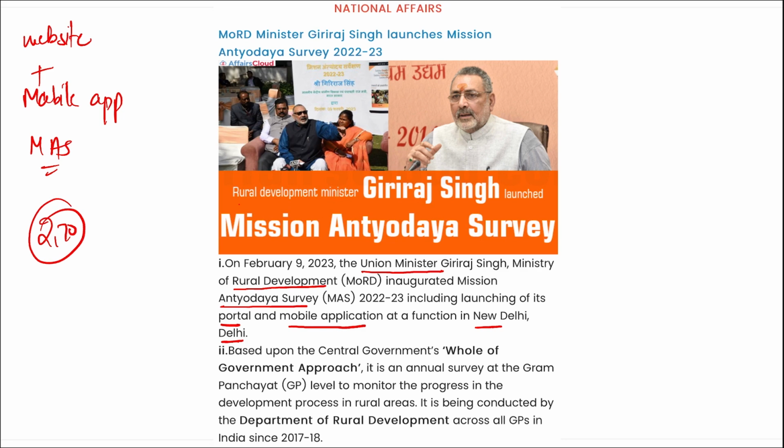Alright, highly important friends, mark this, that this Mission Antyodaya Survey was launched by whom? It was launched by Giriraj Singh, who is our Union Minister for Rural Development, and for this Mission Antyodaya, a website and a mobile application was also launched, and this survey is basically to tell about the progress in the rural areas, or we can say the progress in the particular panchayats, and almost 2,70,000 panchayats will be covered under this survey.